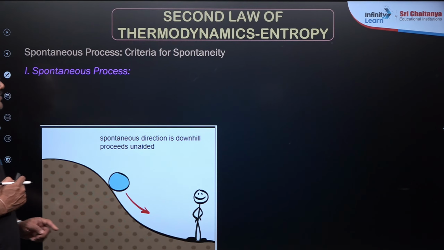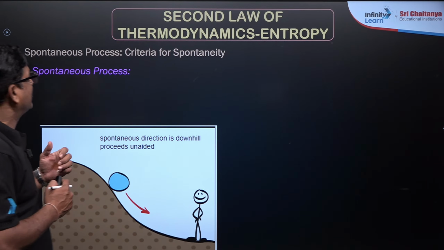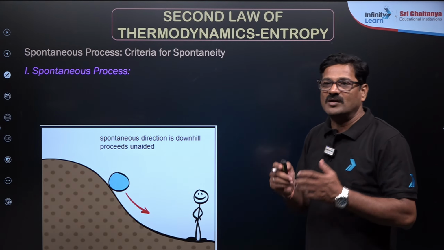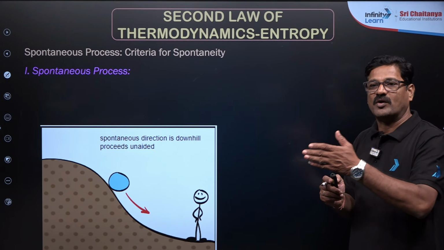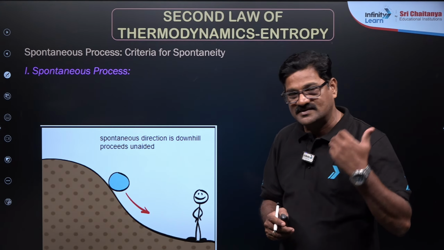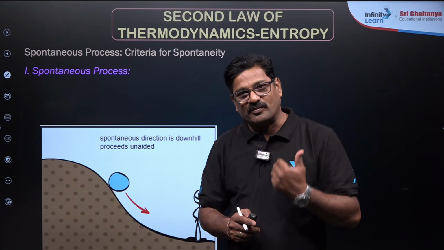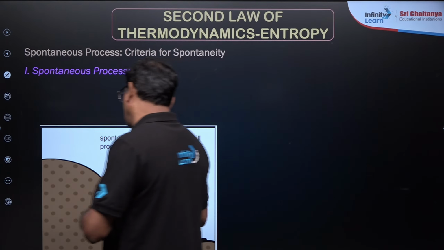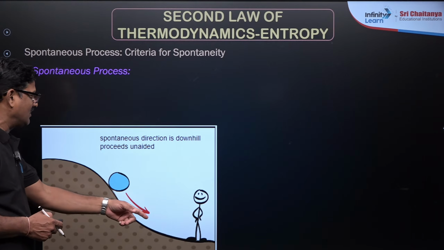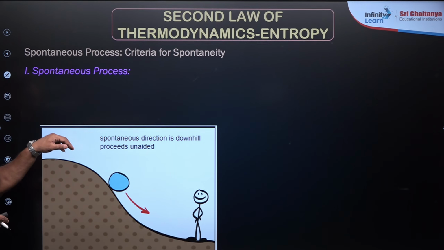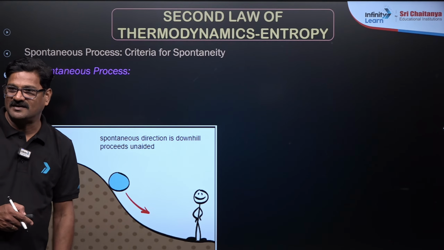Dear children, let us go into this. The second law of thermodynamics deals with spontaneous processes. What is the meaning of a spontaneous process? The process that takes place by itself, may be with proper initiation, may not. Rolling a stone down the hill is a spontaneous direction, downhill proceeds unaided. So nobody has to do work during this process, it will happen by itself, right?